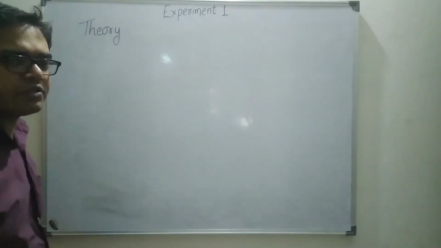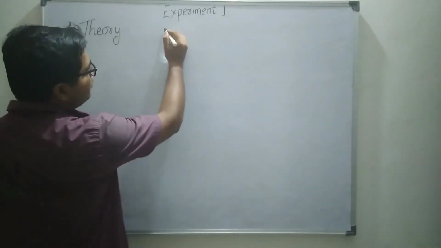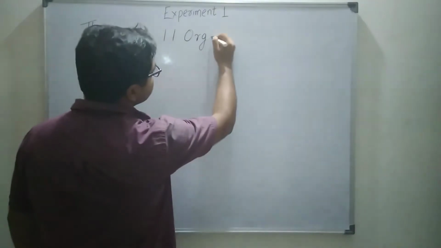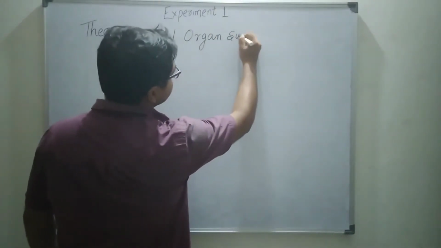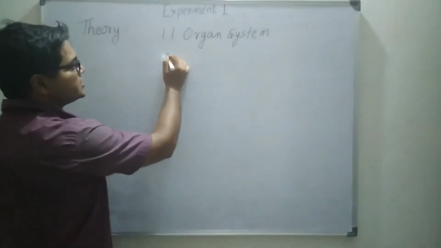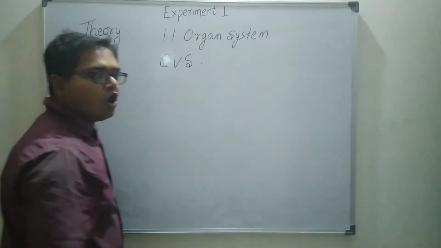The cardiovascular system, it is one of the 11 organ systems, and cardiovascular system contain organs.